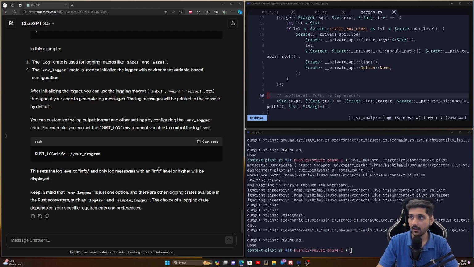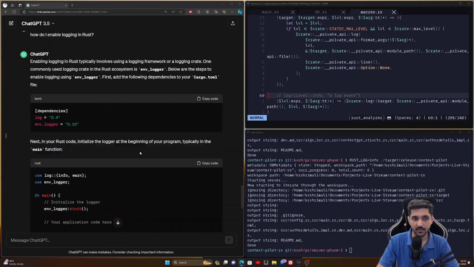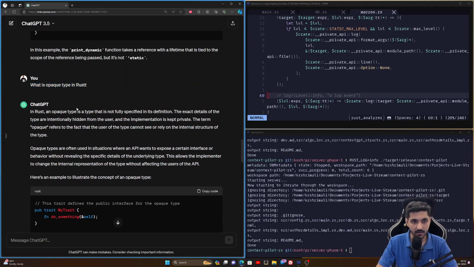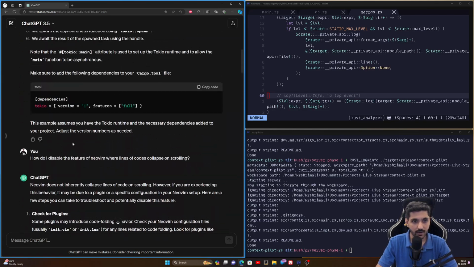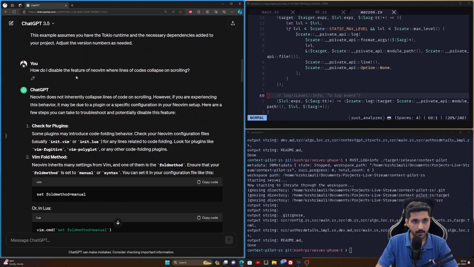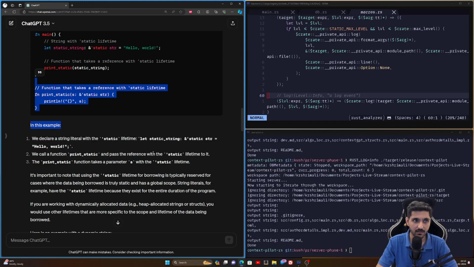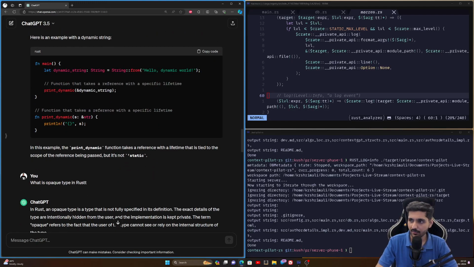Let me open Perplexity. But sometimes I just want to use it, for example, over here, right? I was just trying to understand what is an opaque type in Rust. So I was going through it over here as well. I was trying to see how do I disable the feature of, for example, collapsing? How do I borrow for static in Rust? And they were giving me some examples. So for these kinds of things, it's okay.